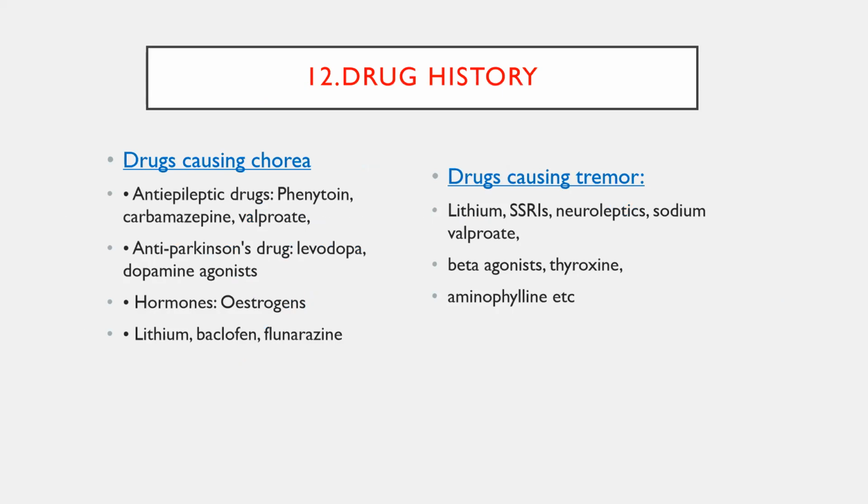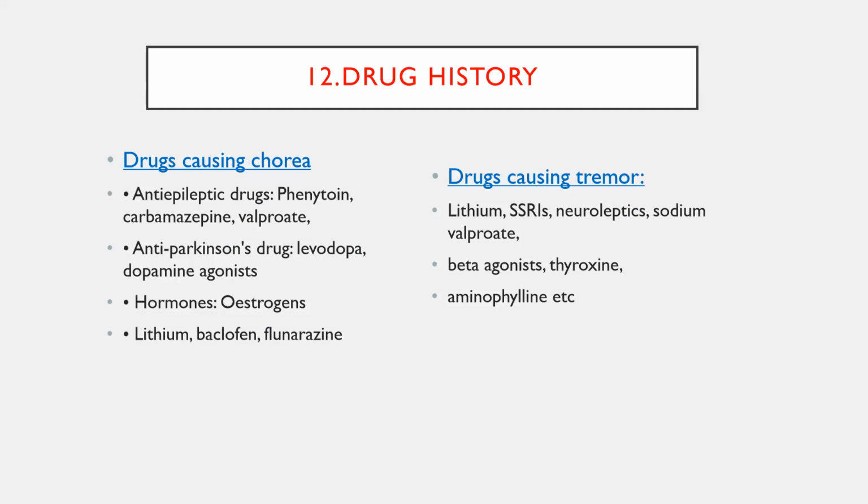So some of the drugs will cause chorea, like anti-epileptics such as phenytoin, carbamazepine, valproate, anti-Parkinson's drugs like dopamine and dopamine agonists, hormones, that is estrogen, lithium, baclofen, and flunarizine. Even flunarizine can also cause Parkinsonism. So whenever you are giving flunarizine or other calcium channel blockers like cinnarizine, you need to be very careful, especially in the elderly age group, because it will cause Parkinsonism.